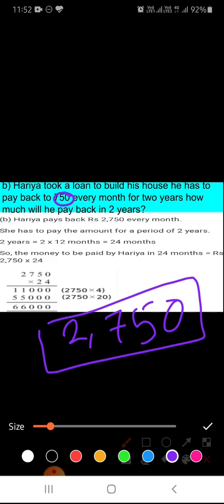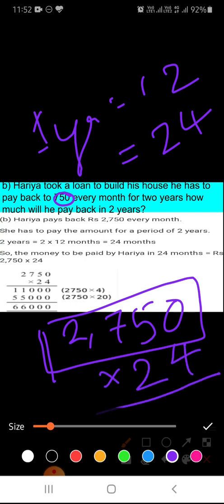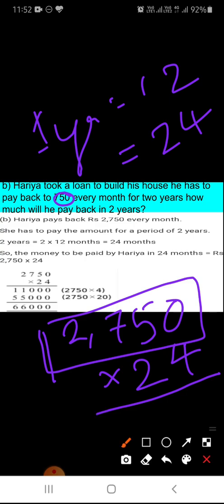Now, as it is said, this is for 1 month, 2750 for 1 month. So for 2 years, now you know in 1 year how many months are there? In 1 year 12 months are there, and in 2 years 24 months will be there. So we will directly multiply this by 24 and we will get the answer, that is 66,000. So in 2 years he will pay 66,000.